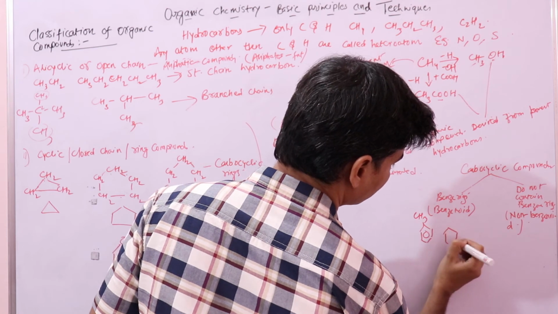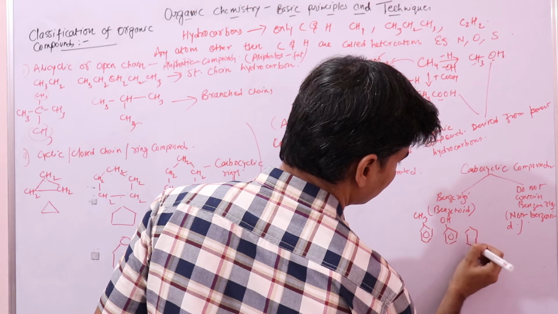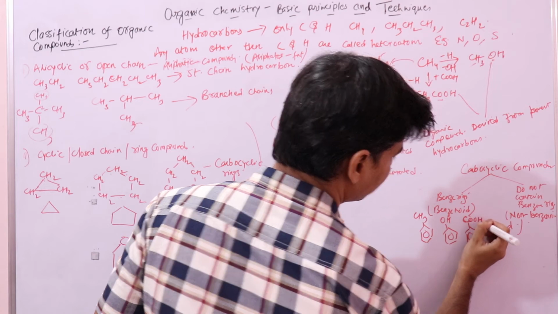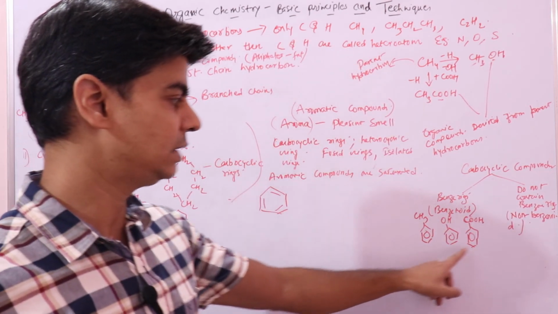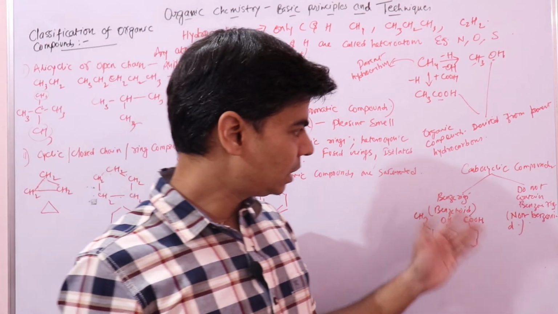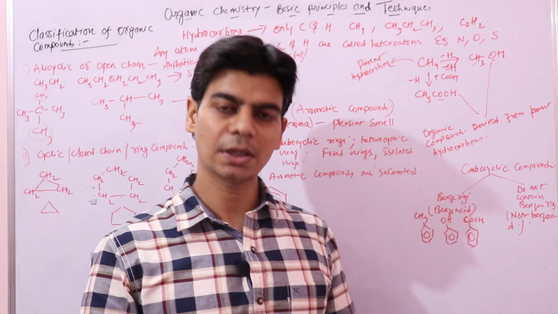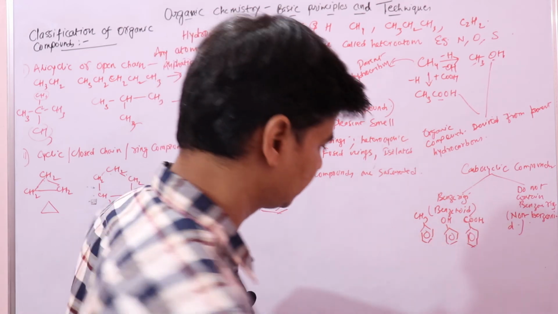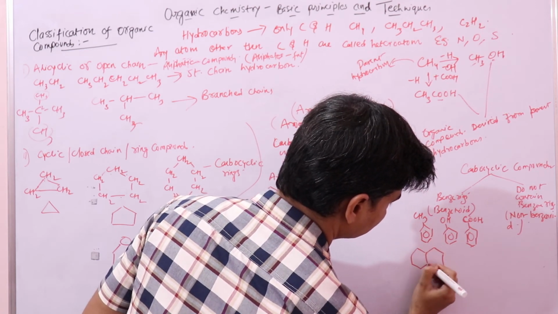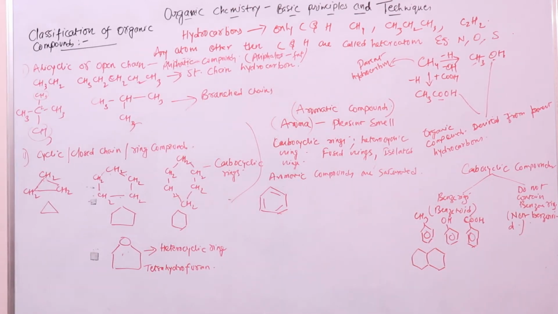Toluene, phenol, benzoic acid, right, all these contain benzene rings, right? Now, besides these benzene rings, there are other kinds of compounds that contain fused rings like this. Right, like these kinds of rings.